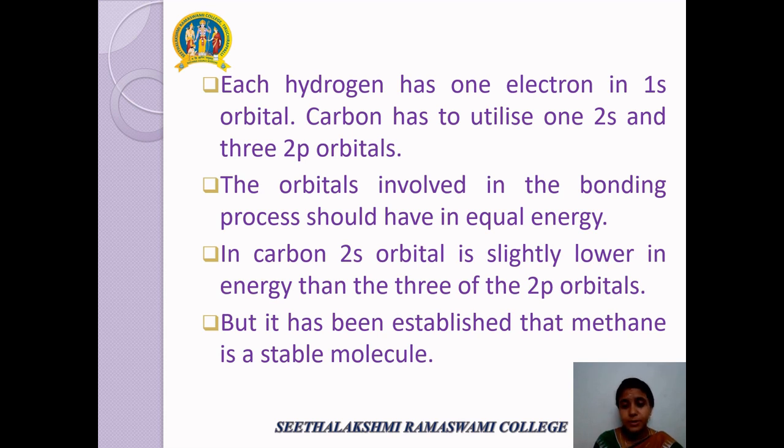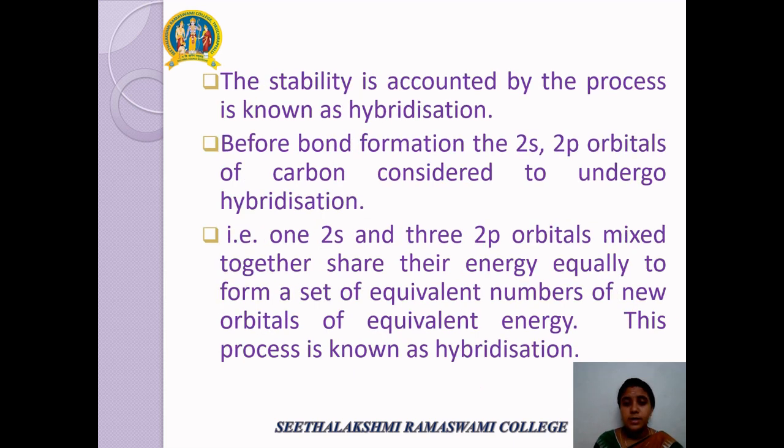With this energy difference, if these orbitals are involved in the bonding process, the resulting bonds would not have equal energy. Therefore, the molecule formed will not have the required stability. Therefore, the molecule is referred to as unstable. But it has been established that the compound methane is a stable one. The stability is accounted for by the process known as hybridization.